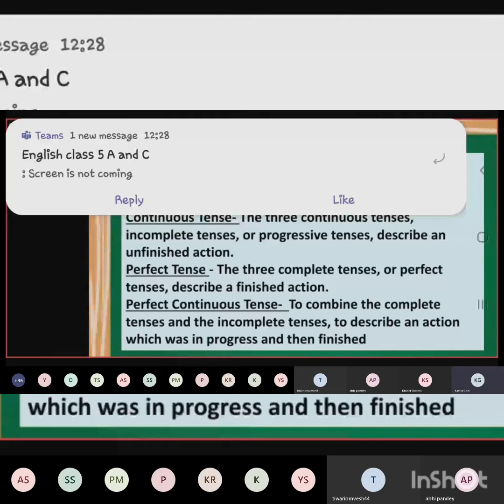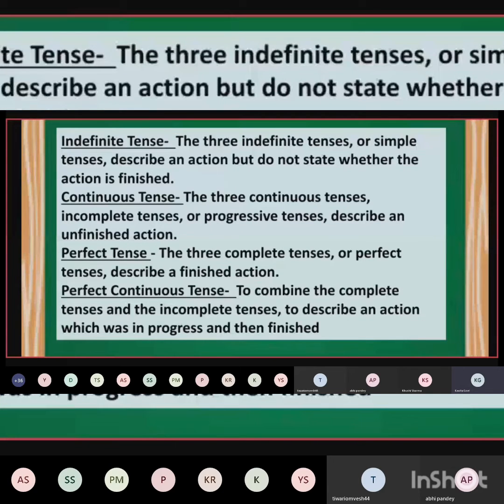Perfect tense. Now, what are the perfect tenses? The 3 complete tenses or perfect tenses describe a finished action, action that is over. Okay. Perfect continuous tenses combine the complete tenses and the incomplete tenses to describe an action which was in progress and then finished. Try to understand it.